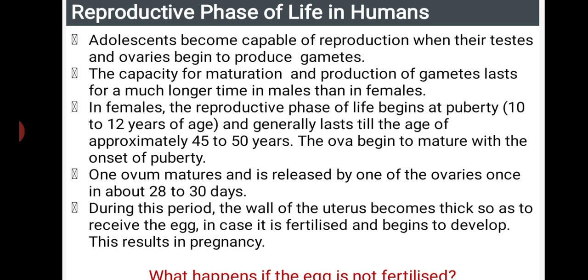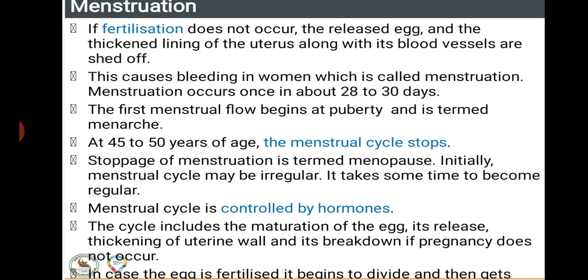But if the egg is not fertilized, we might have heard about the menstrual cycle every month. This is what happens if there is no egg fertilization. If fertilization does not occur, the released egg and the thickened lining of the uterus along with its blood vessels are shed. The thick lining in the uterine wall is there only for the growth of a child.